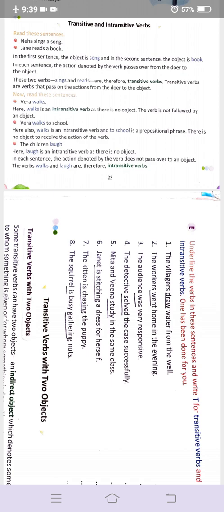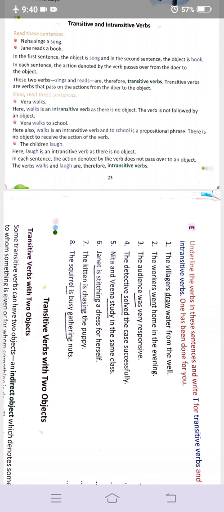The same, we have Jane reads a book. That is the pattern of our sentence. Okay, so we just have here the words that we can use for the transitive verbs. So these two verbs, like sings, reads, are transitive verbs, and transitive verbs are verbs that pass on the action from the doer to the object.